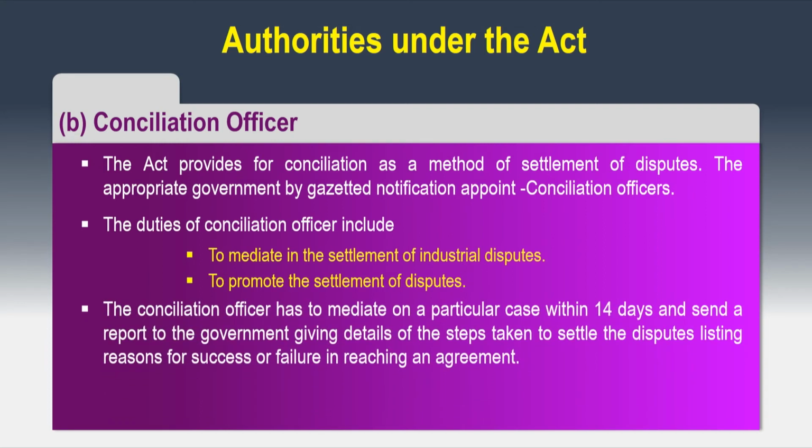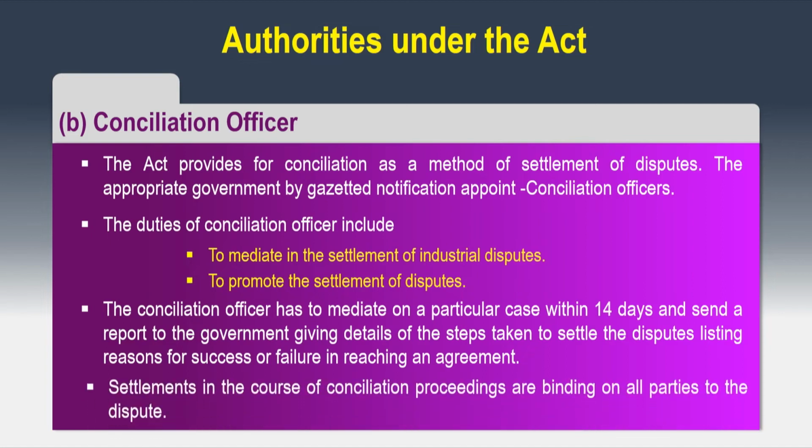The conciliation officer has to mediate on a particular case within 14 days and send a report to the government giving details of the steps taken to settle the dispute, listing reasons for success or failure in reaching an agreement. Settlements in the course of conciliation proceedings are binding on all the parties to the dispute.